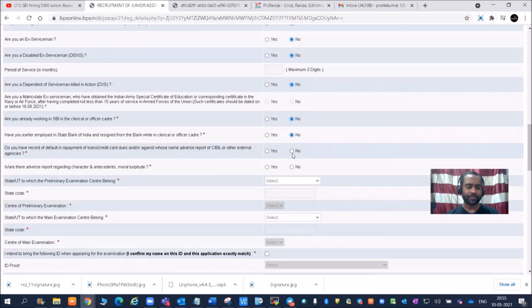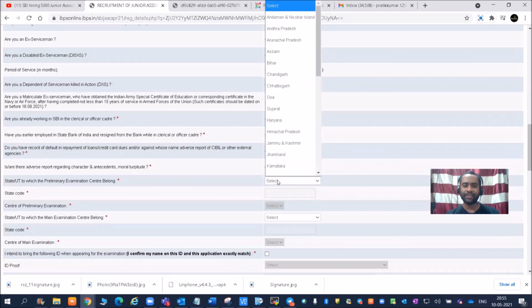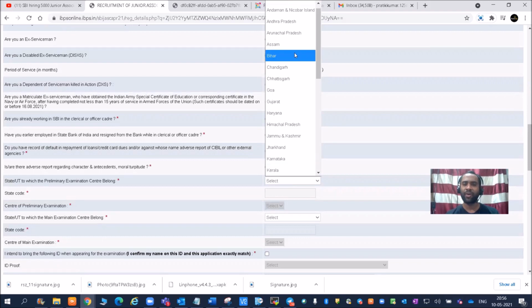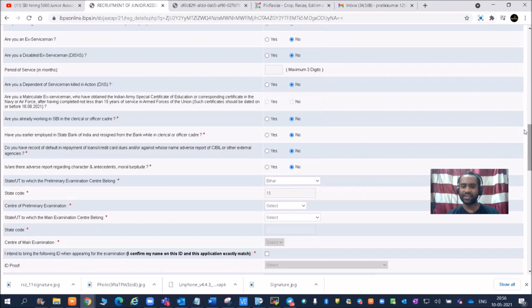Okay. Then, have you earlier been employed in State Bank of India? No. Are you working in the State Bank of India? No. And then, do you have record of default in repayment? No. Is there any adverse report regarding character? No. Okay, state UT, so which state you want to write the examination in, right? State UT to which the prelims examination center belongs, so you can select the state according to yourself.